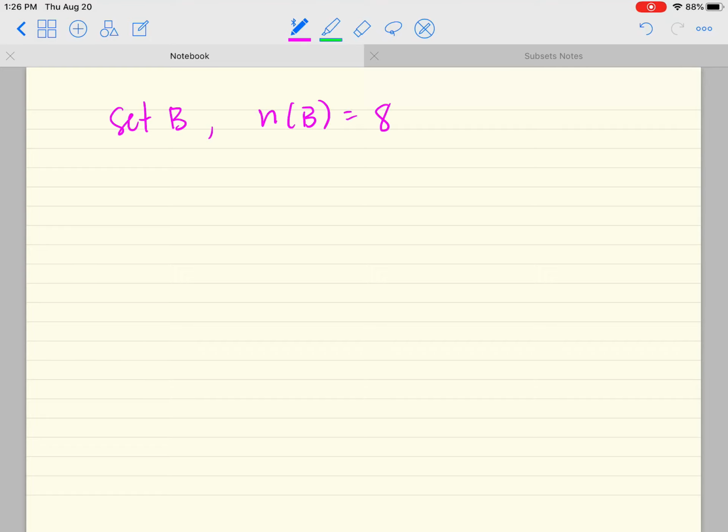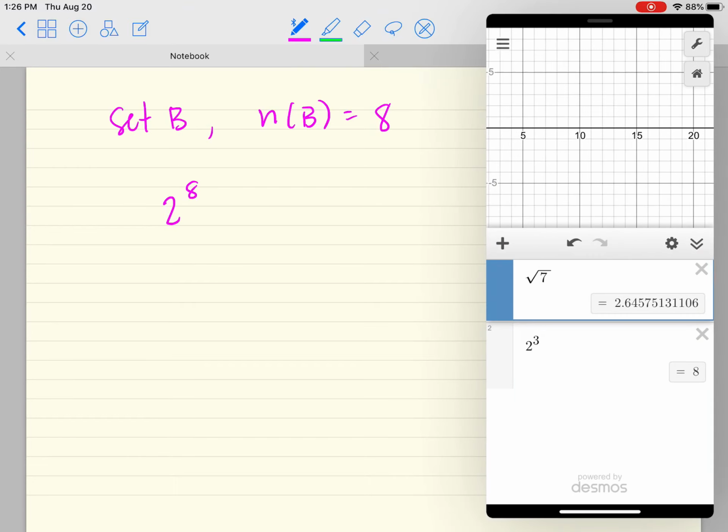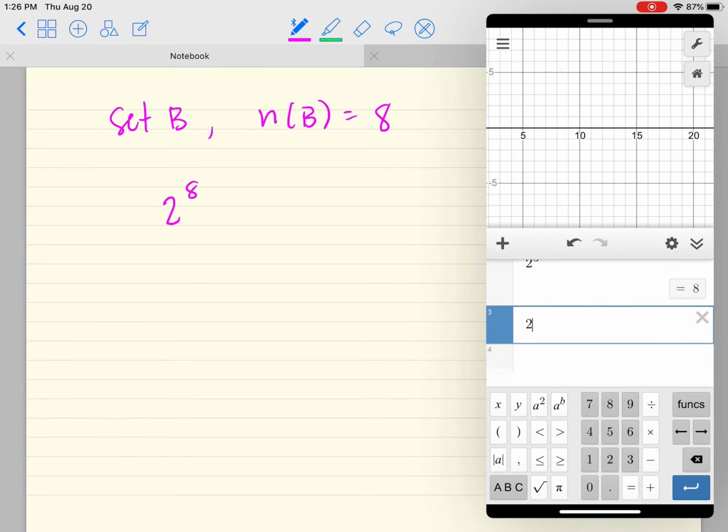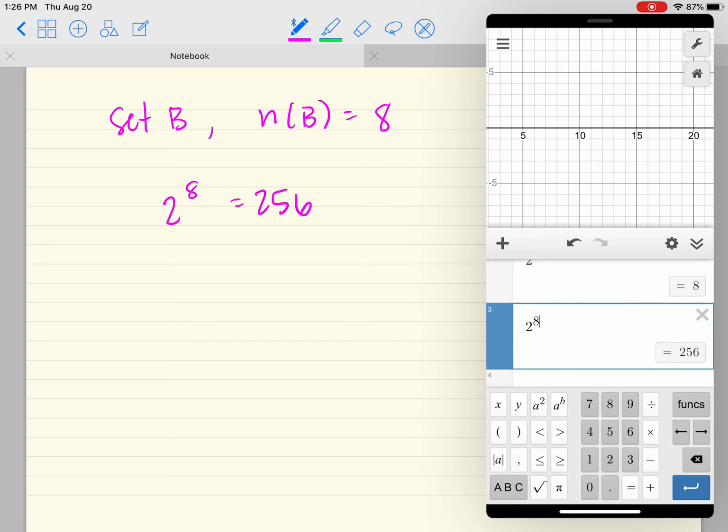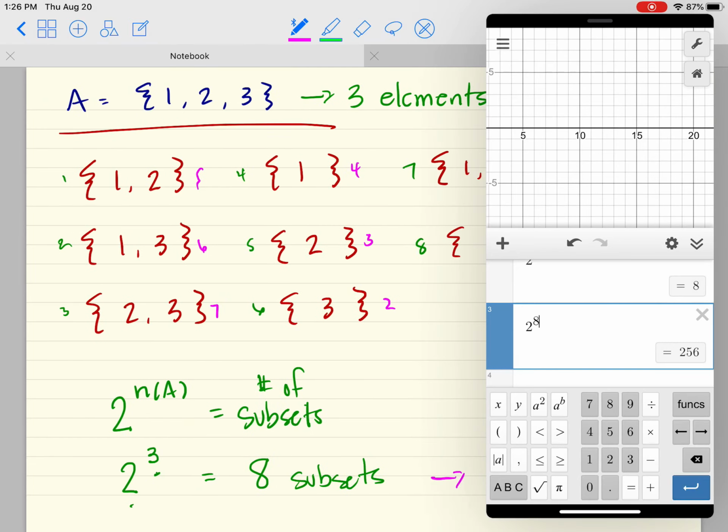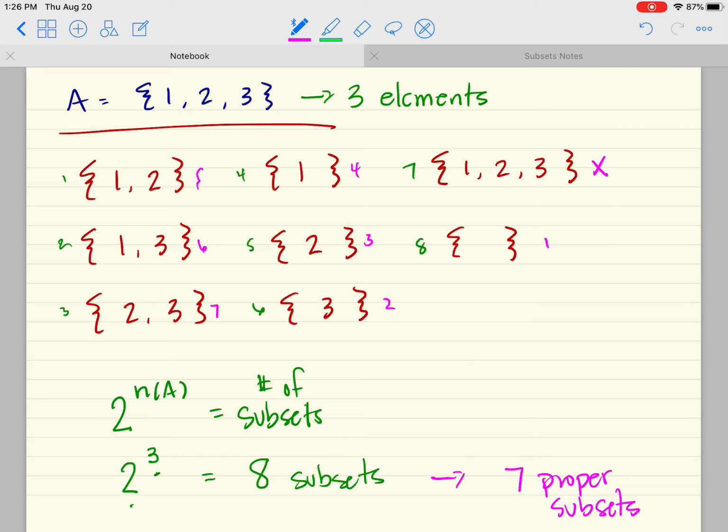I wouldn't ask you to list out all of those subsets, because 2 to the 8th power, that's going to be a big number. Let's see, 2, and use the little AB button. 2 to the 8th power, that'd be 256 subsets. There's no way I would ask you to list those subsets out. But if I was looking at a smaller set, 3 elements, then you should be able to list them out. But in general, you should also be able to use the formula to determine how many subsets there should be.